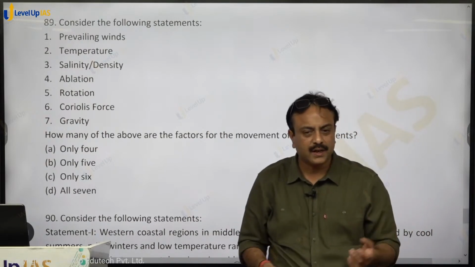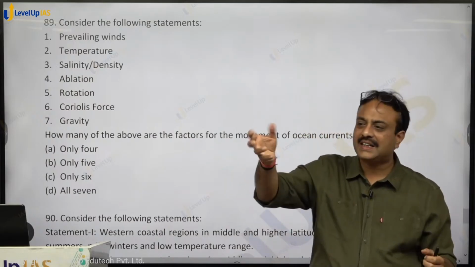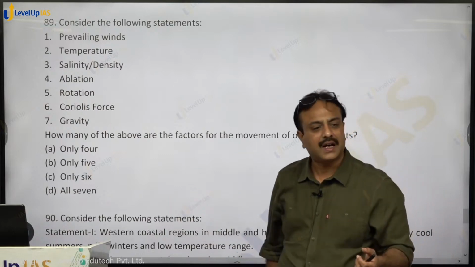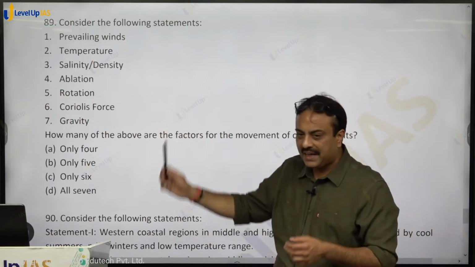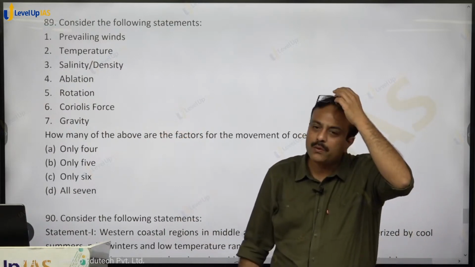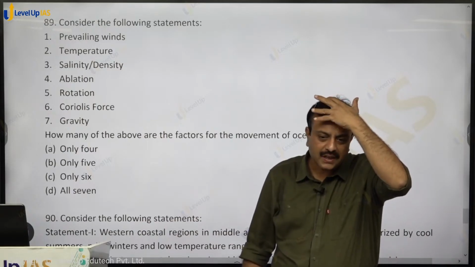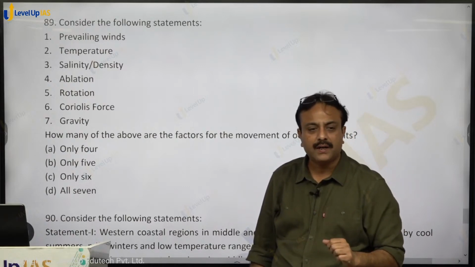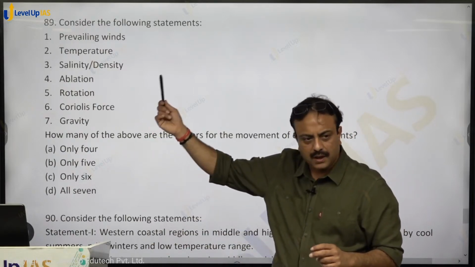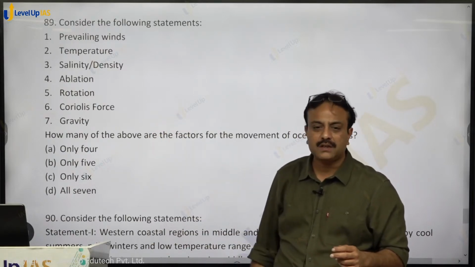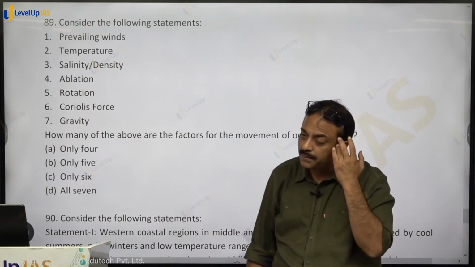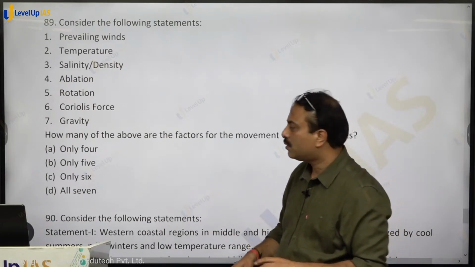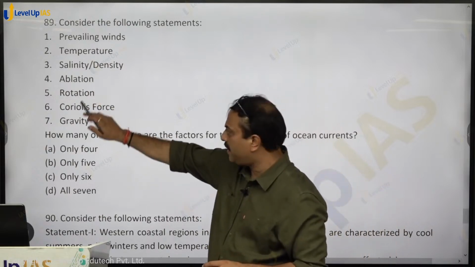Salinity or density. High salinity, low salinity. High salinity water moves down. Low salinity region, water moves towards high salinity region. Ablation, melting of ice. Coastal mountains, huge melting of ice takes place. Water enters the oceanic region. It results in the formation of current, that is called ablation. Labrador current is an example of ablation. Kuril current is an example of current formed by ablation, that is melting of ice. So many currents are formed by the process of ablation.